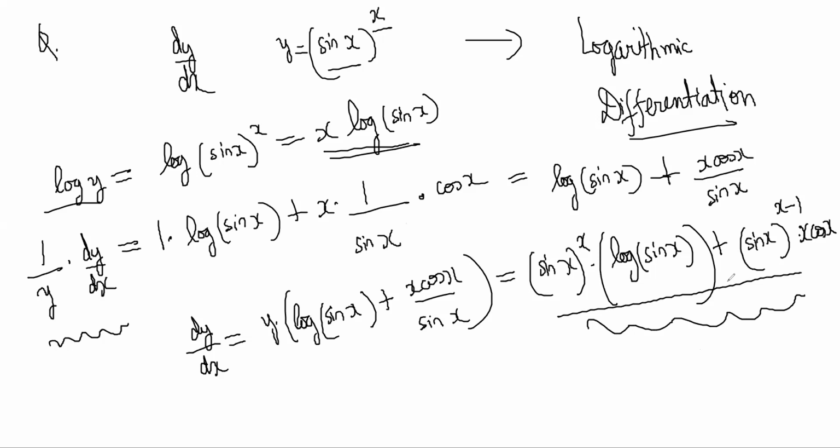Okay, now we'll do it in a different way also. y is equal to sin x to the power x. Right now the way we learned was to take log on both sides, then differentiate both sides, then 1 by y comes, multiply that y to that side and put y is equal to sin x to the power x, right? That is the method. It's fairly straightforward, and that is what you should be using all the time.